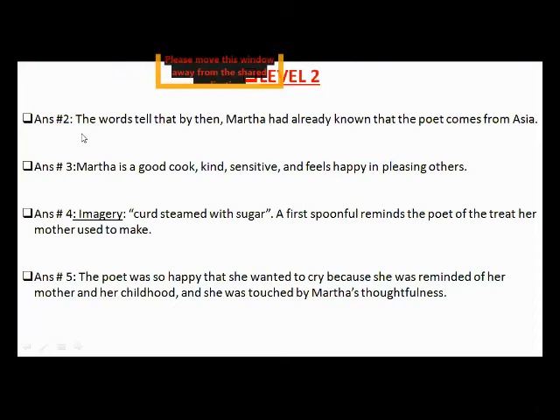So what does that verse mean? The words tell that by then Martha had already known that the poet comes from Asia. After working for a few days, the cook had come to know that the poetess belongs to Asia. So she started cooking the dishes according to their likes, according to their areas.